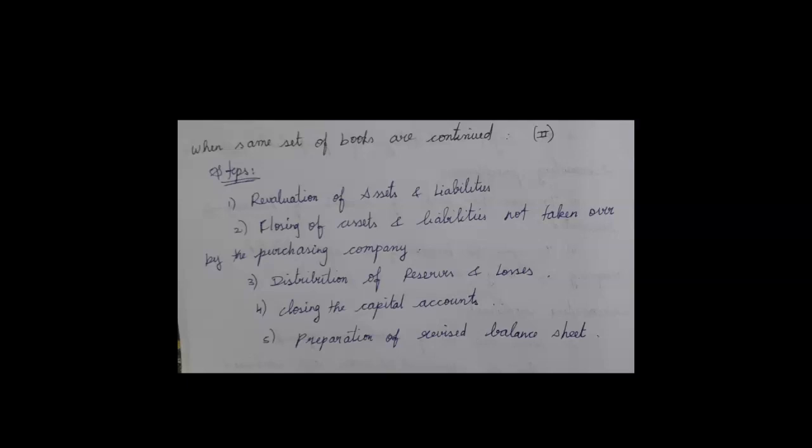The first one is revaluation of assets and liabilities, closing of assets and liabilities not taken over by the purchasing company, distribution of profits and losses, closing the capital accounts, and preparation of the revised balance sheet.